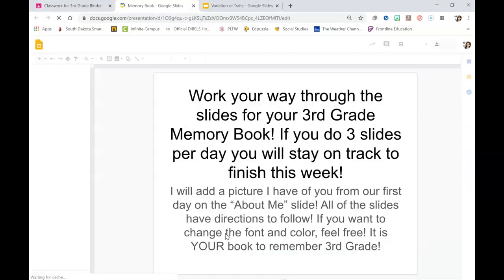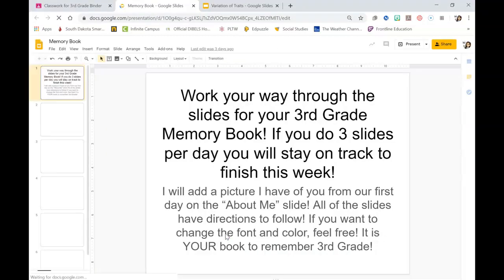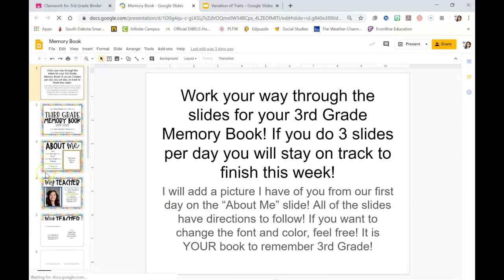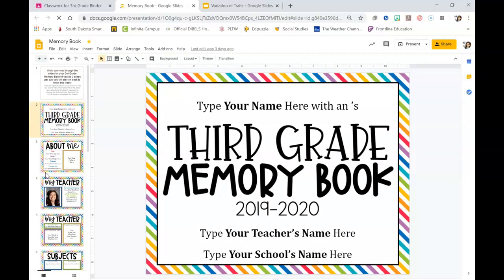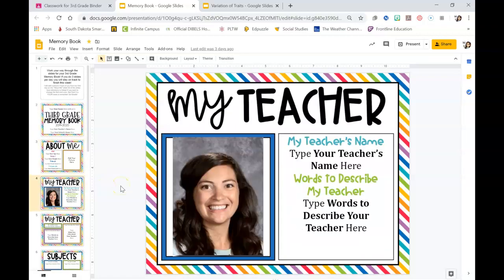Writing assignment today is going to be the same. Work your way through some of these slides, read, and they all should tell you what you need to do on each slide. Make sure every time they have a type something here, you backspace all of that, and then you type your answer there, okay? So you want to be looking through the slides, making sure all of these spots that say type something here, you backspace those and you typed your answer there.